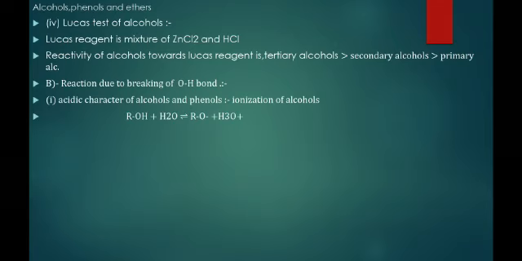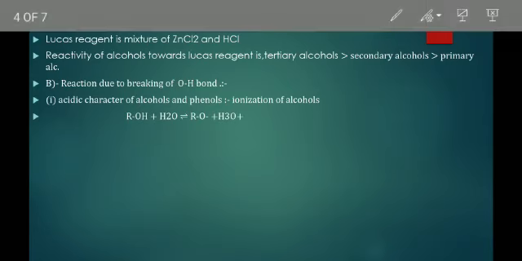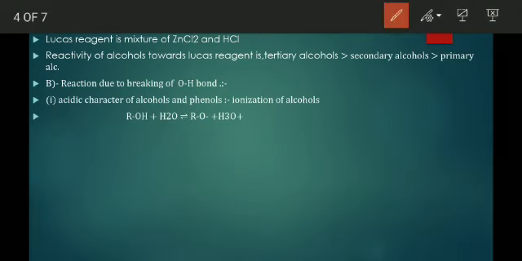See this alcohol. When the alcohol reacts with water, it forms the alkoxide ion, RO minus, and H3O plus.